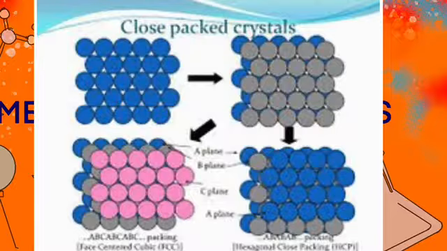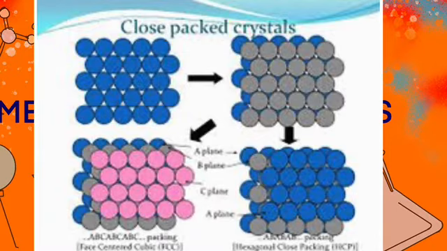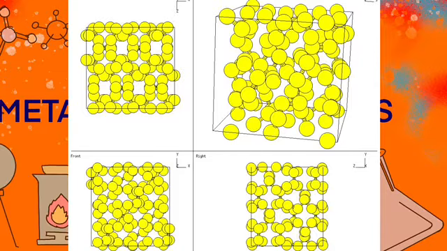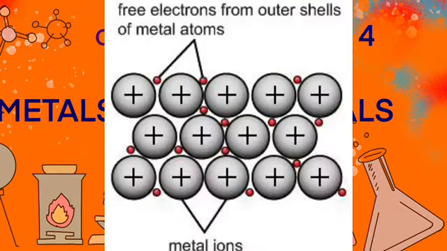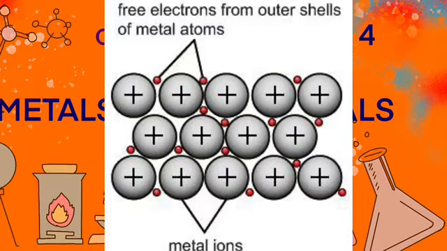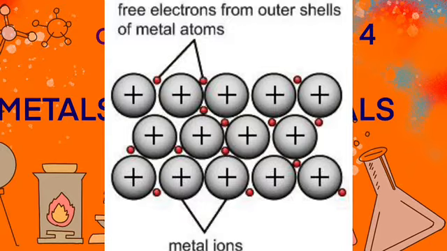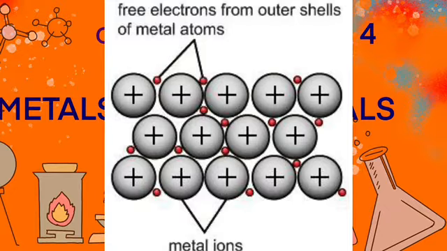How the particles in metals and non-metals are packed plays an important role in their properties. This is an example of metal where the particles are very closely packed, whereas in case of non-metals the particles are loosely packed. There is one more important feature of metals: in case of metals there are free electrons which float among the atoms. So ions are present and there are free electrons which play a very important role in all the properties of metal, which make it very special.